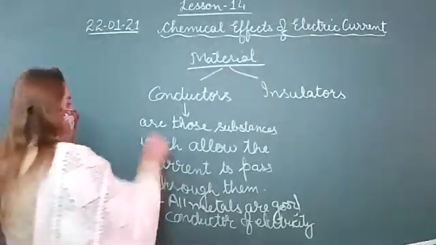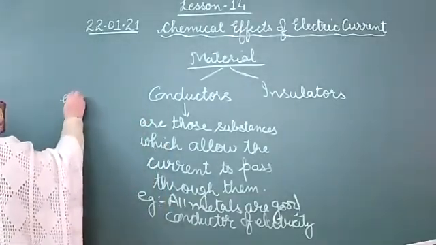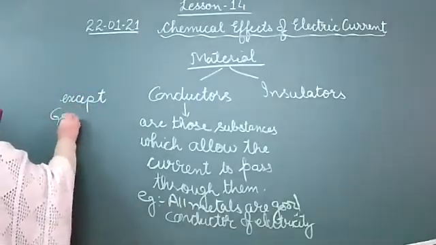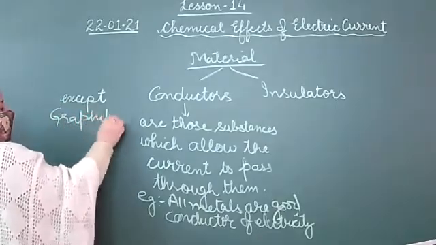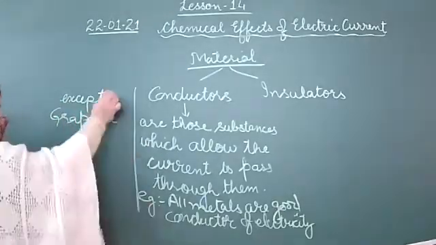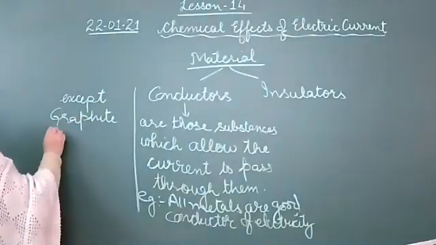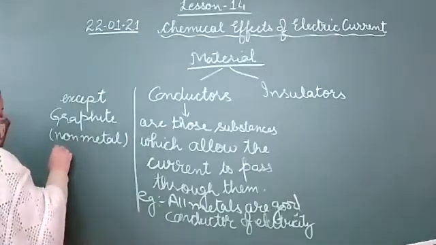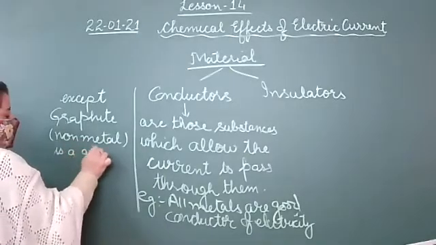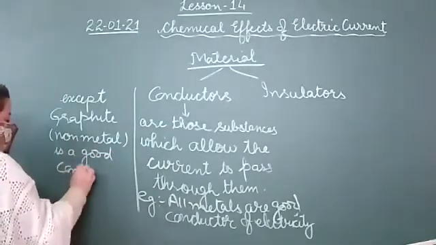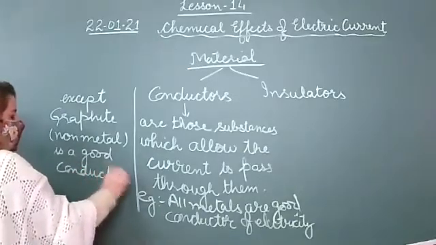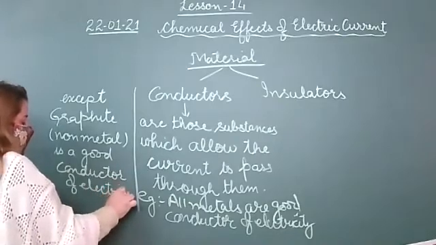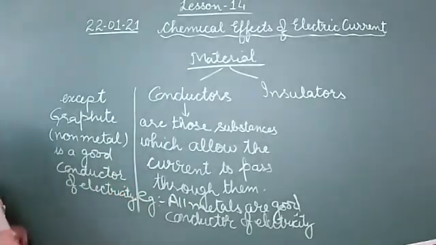So write down: except graphite. In brackets write non-metal is a good conductor of electricity. Right, bachche?